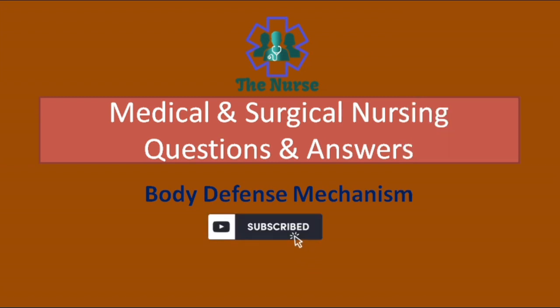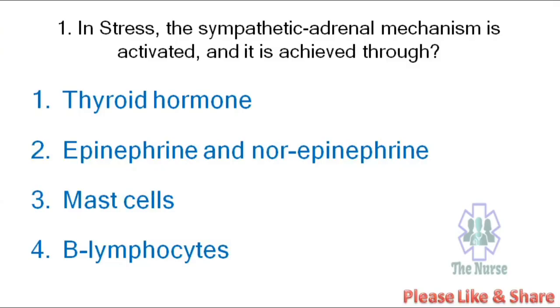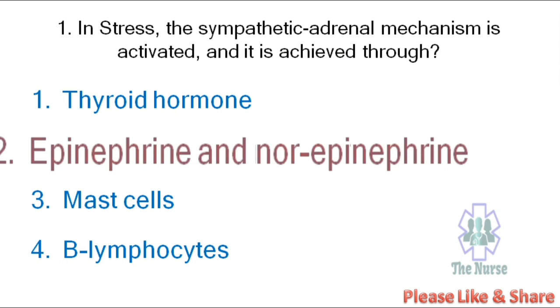First question. In stress, the sympathetic adrenal mechanism is activated and it is achieved through: thyroid hormone, epinephrine and norepinephrine, mast cells, B lymphocytes. The correct answer is epinephrine and norepinephrine.